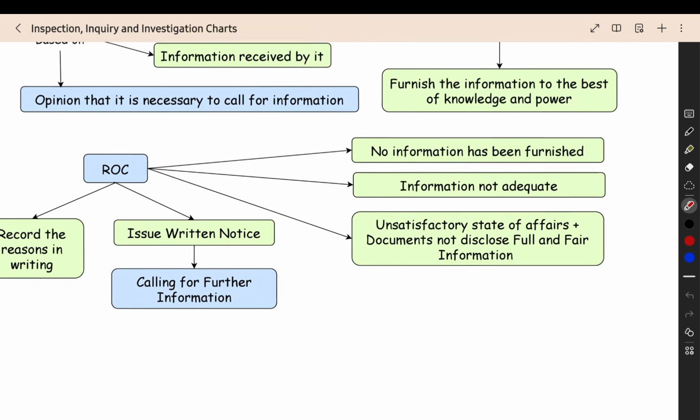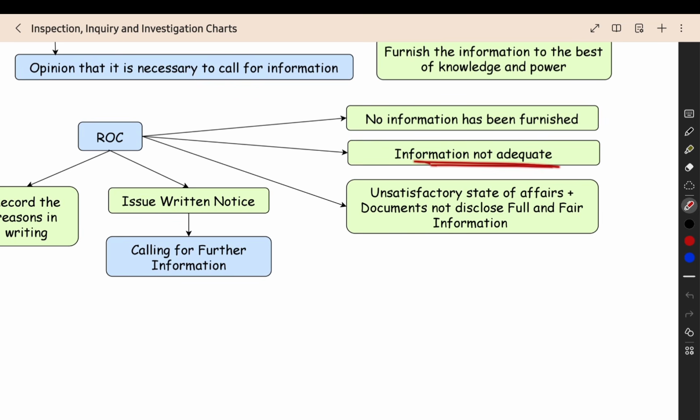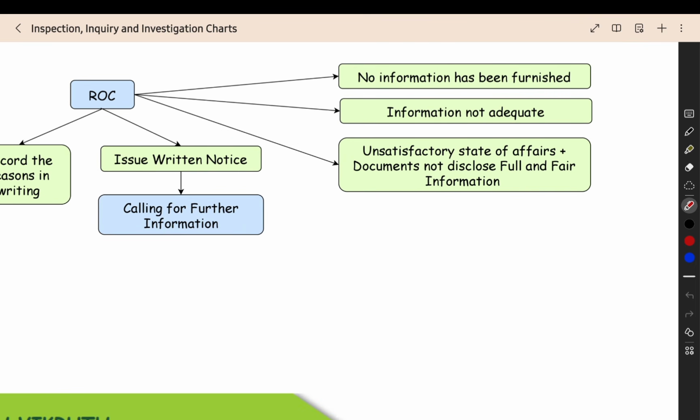They have three chances. First chance, no information has been furnished by the company. The company did not give any reply to the written notice. Then that is one option. Second option, information not adequate. They gave the information, but it is not enough. We asked for 10 documents, they sent only 5 documents. Like that, information is not adequate. Then the third probability, what is there?